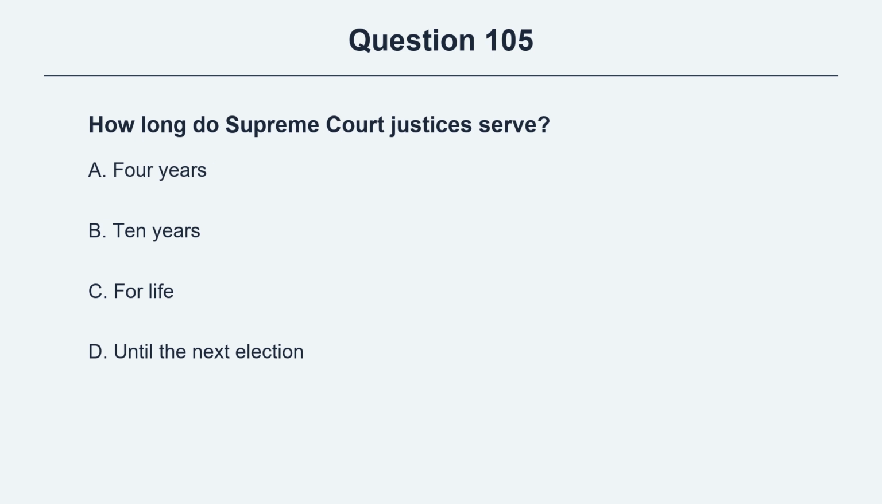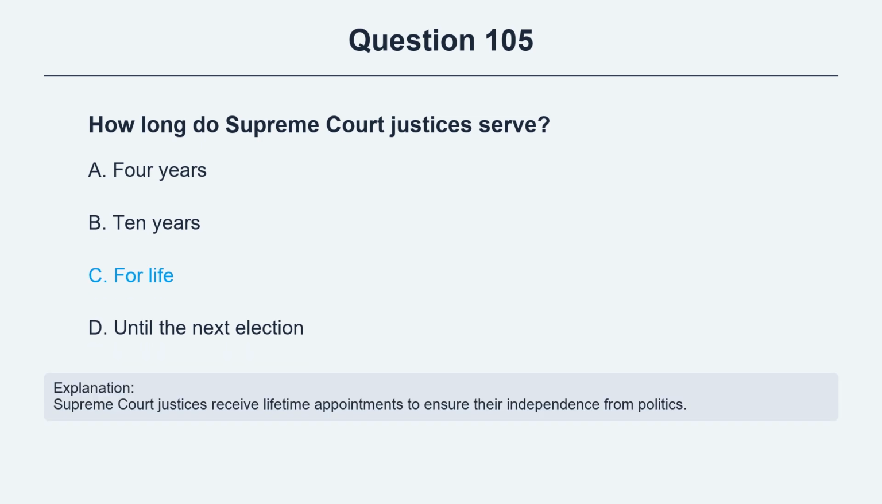Question 105. How long do Supreme Court justices serve? Option A, 4 years. Option B, 10 years. Option C, for life. Option D, until the next election. The correct answer is option C, for life. Explanation: Supreme Court justices receive lifetime appointments to ensure their independence from politics.